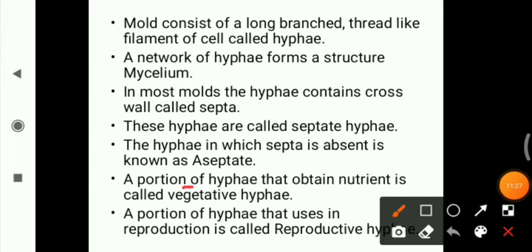A portion of hyphae that obtains nutrients is called vegetative hyphae, and a portion of hyphae that is used in reproduction is called reproductive hyphae. We will see how sexual and asexual reproduction take place from the hyphae. So a portion of hyphae in which only reproduction takes place is known as reproductive hyphae.